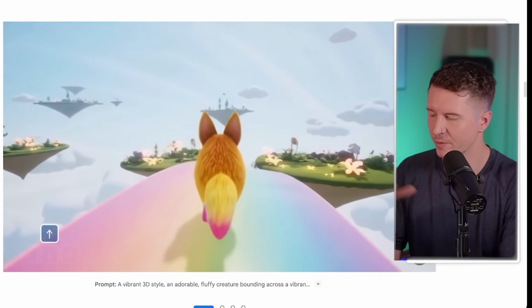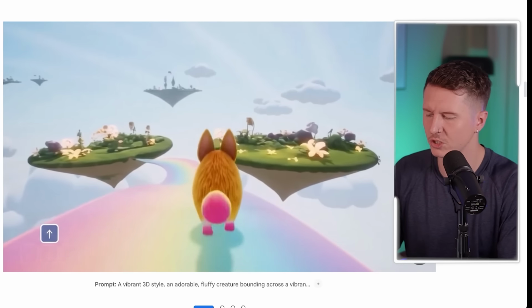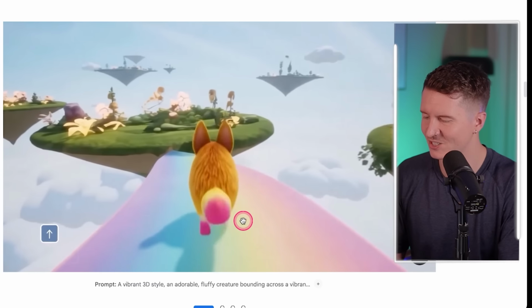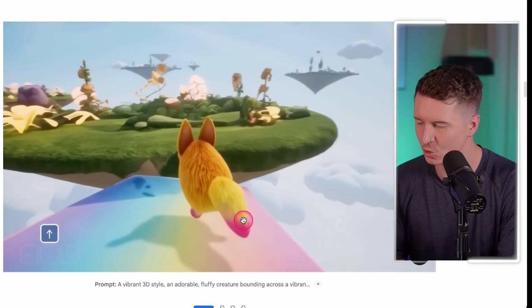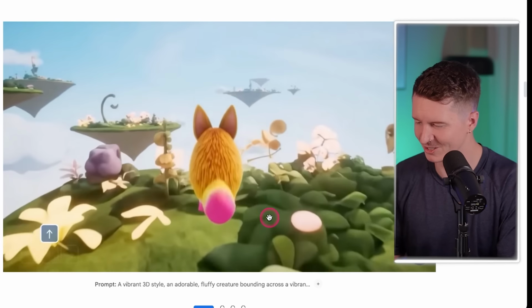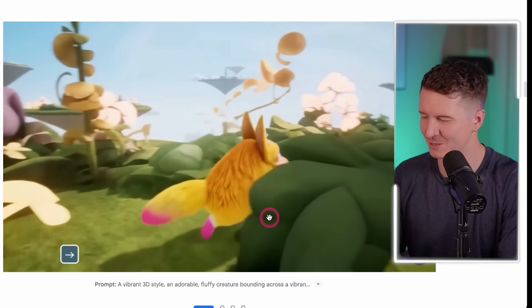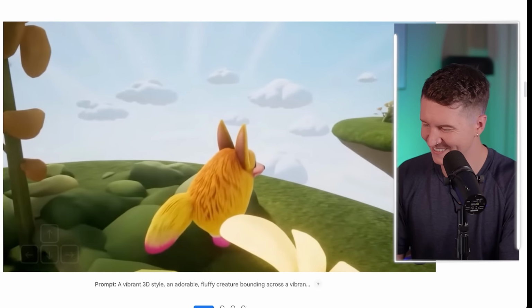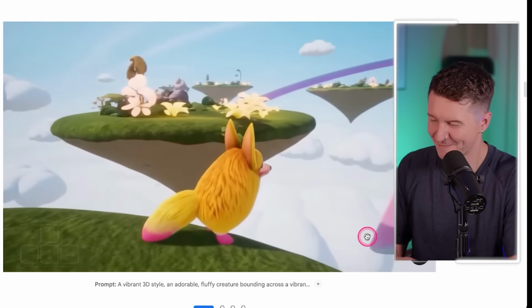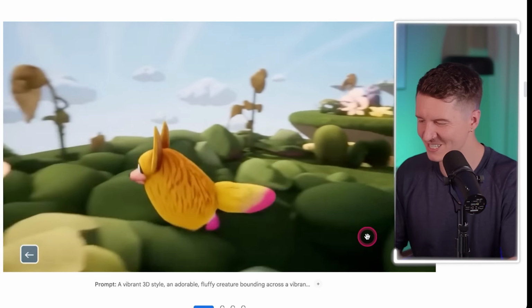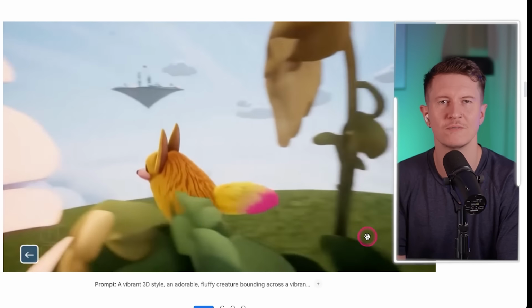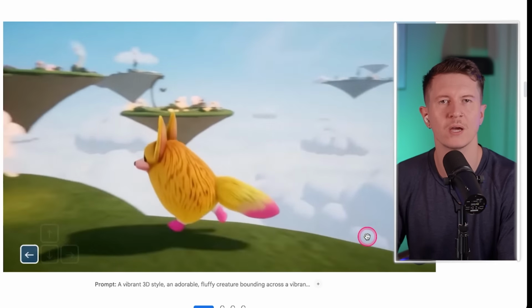And here we have a vibrant 3D style. An adorable fluffy creature is bounding across a vibrant rainbow. And I love this tail here. There's a real sense of joy and abundance coming through in the way this tail is bouncing up and down. It's a particularly curious looking creature. I mean, the design of it is lovely. The fact it doesn't have any front limbs is extremely endearing. So for some reason it evokes to me some of the energy and ethos of Spyro the Dragon.